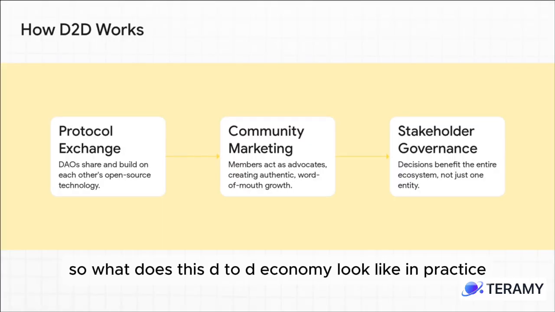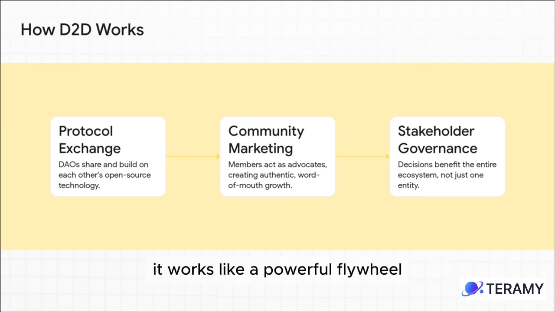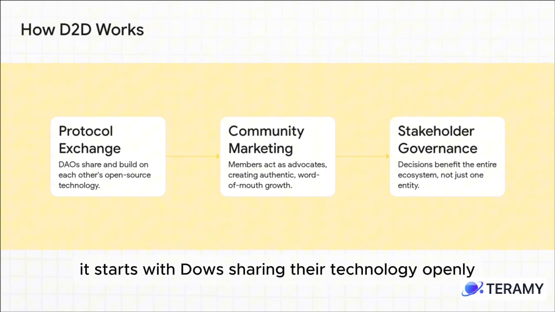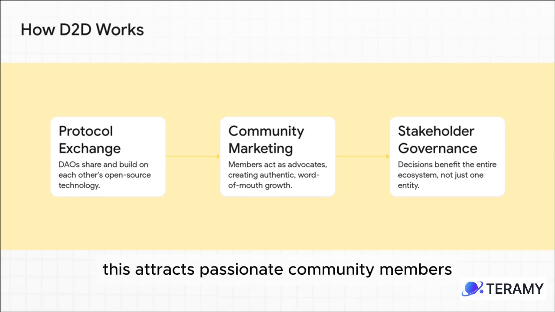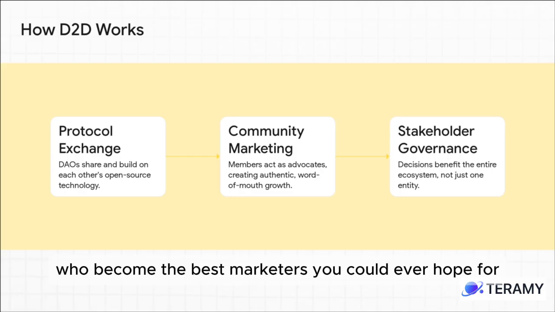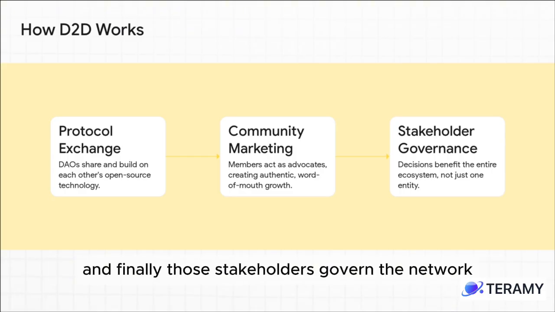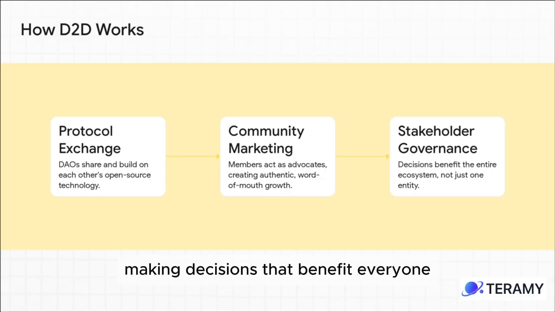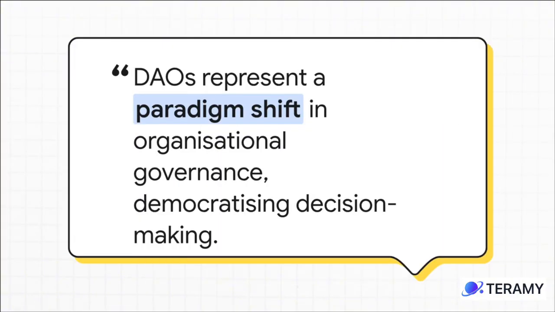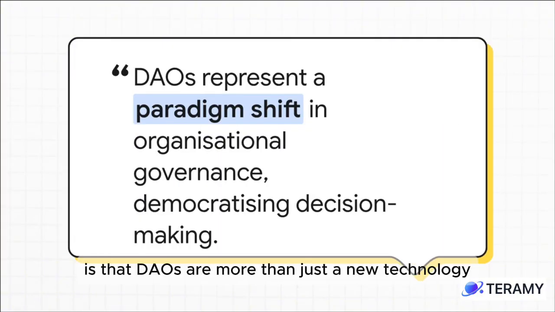So what does this D2D economy look like in practice? It works like a powerful flywheel. It starts with DAOs sharing their technology openly. This attracts passionate community members who become the best marketers you could ever hope for. And finally, those stakeholders govern the network, making decisions that benefit everyone and fuel even more growth. It's a self-reinforcing loop.